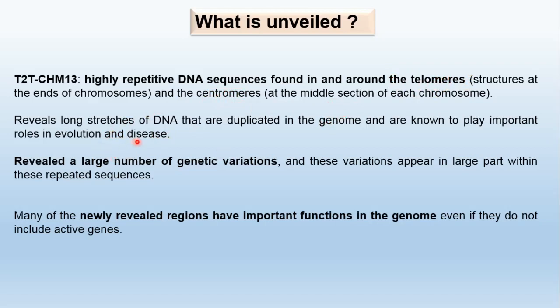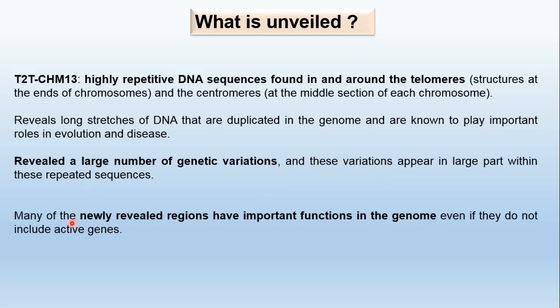It reveals long stretches of DNA that are duplicated. It was initially believed that duplicated and repeated sequences in the genome are known to play an important role in the evolution of disease. This particular 8% of the genome plays a vital role in evolution and disease, and it revealed a large number of genetic variations, which appear largely within these repeated sequences.